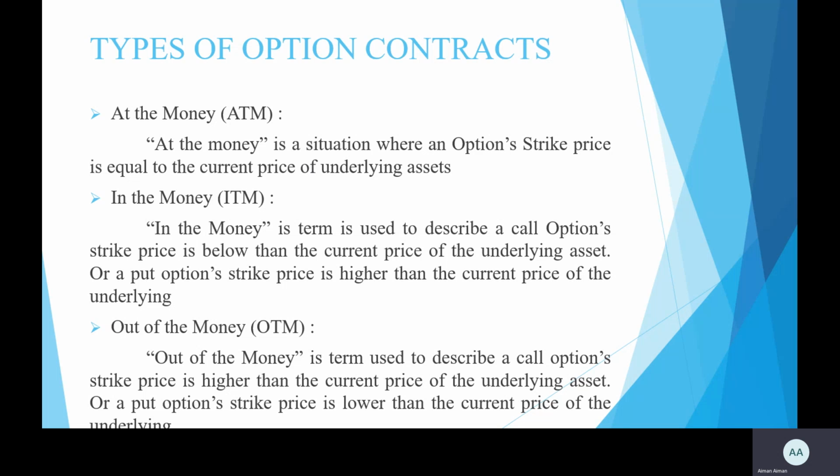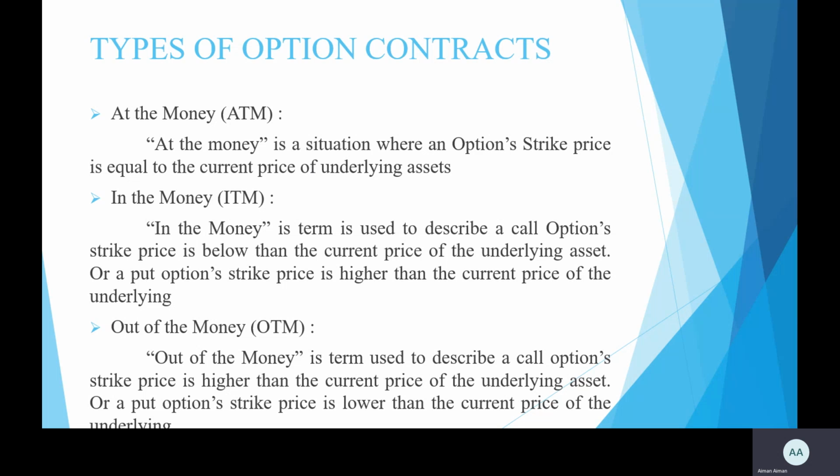The second one is in the money. In the money is a term used to describe a call option whose strike price is below or less than the current price of the underlying asset, or a put option whose strike price is higher or greater than the current price of the underlying asset. We already discussed it in the previous slide. So in short, it describes the profitability of the holder in the option contract.